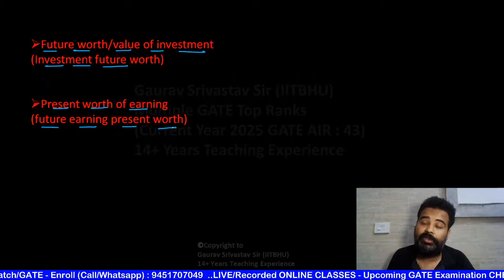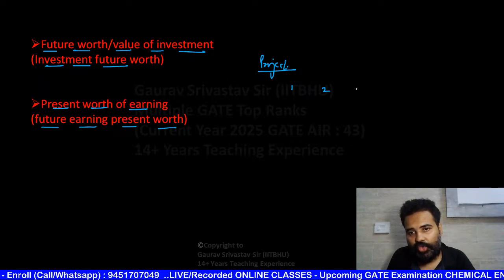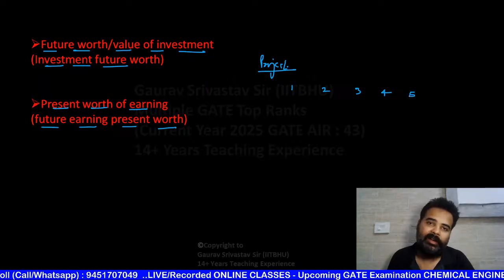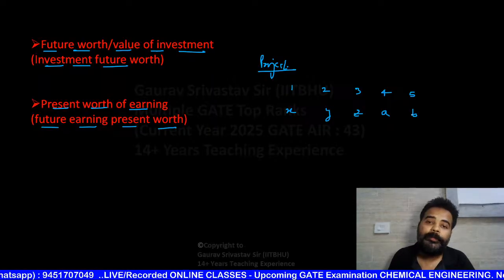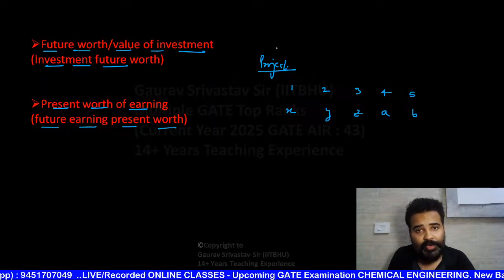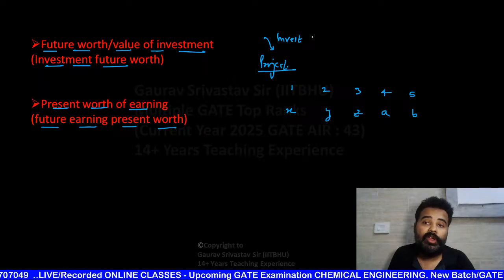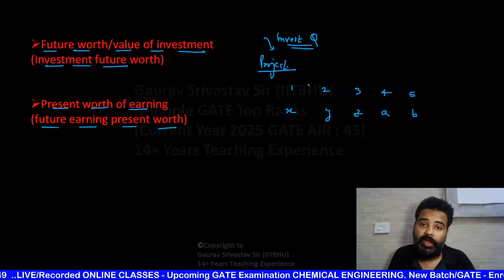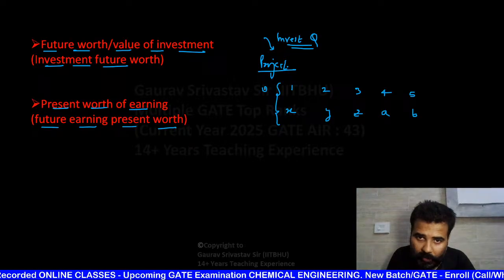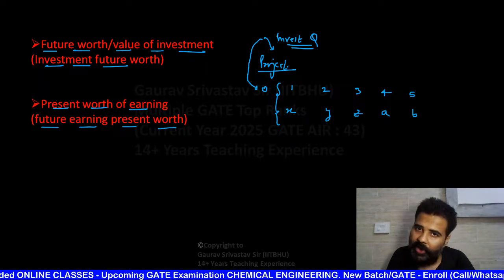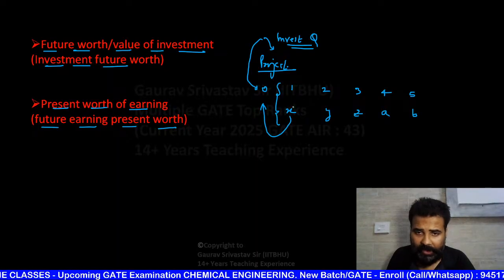Future earning, present worth. Like you are going to make a project. This is your project, okay. In year 1, year 2, year 3, year 4, suppose 5-year expected life. Here you are getting suppose X rupees, Y rupees, Z rupees, A rupees, B rupees. So this time, suppose in this project you are going to invest total suppose Q rupees. You have invested Q rupees. So this project is good or not, how you are going to check? Now at the point 0 year you are going to make this investment. So now you are going to check what is the value of this earning at this time.